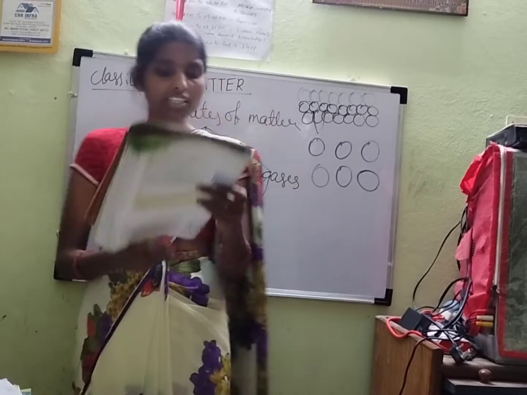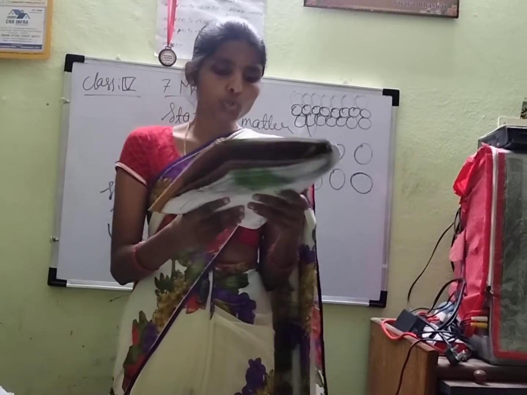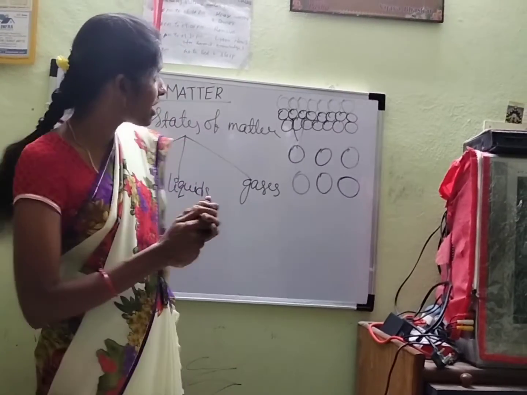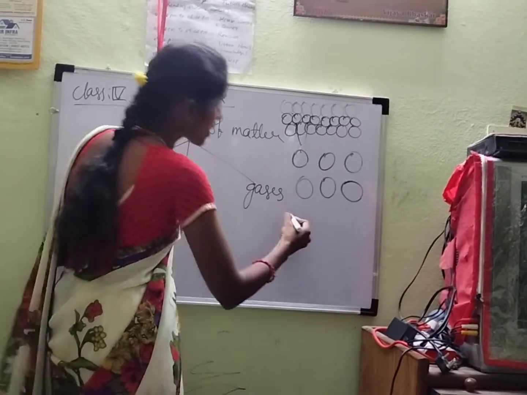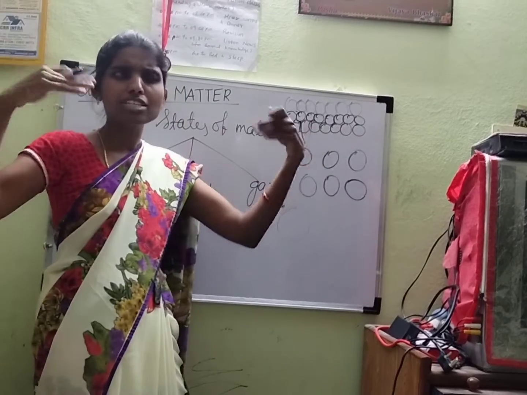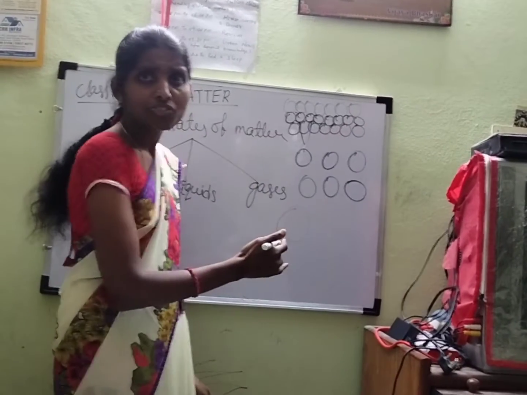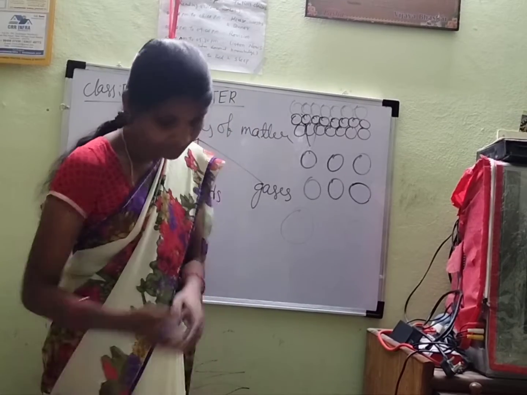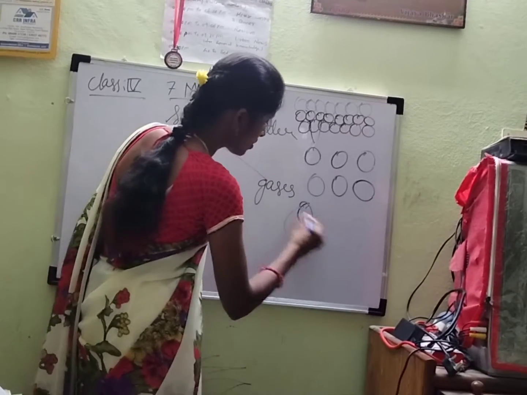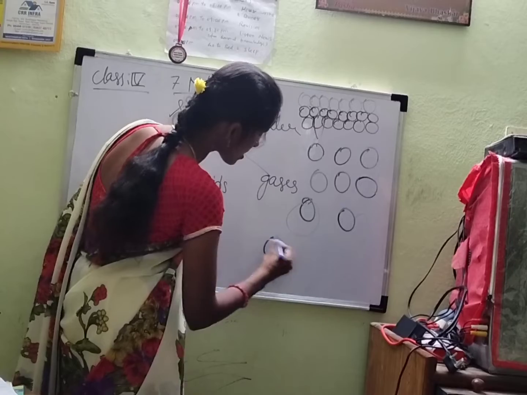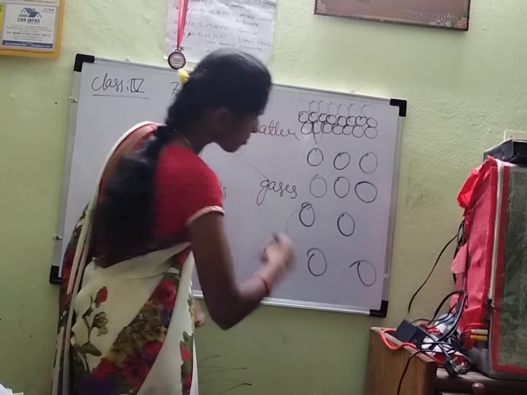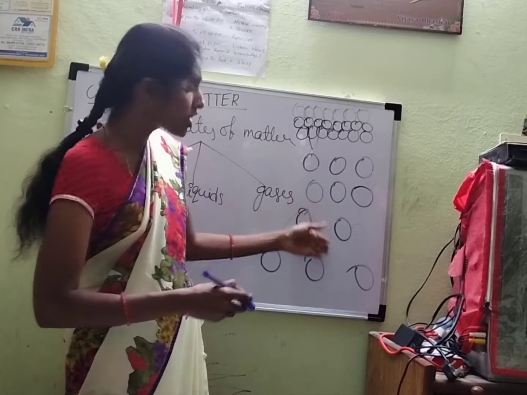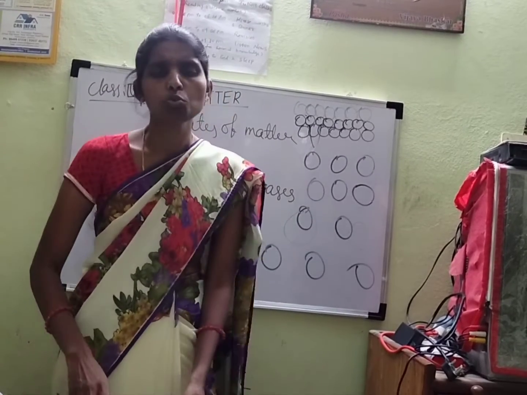The molecules in gases are very loosely packed, so they have the maximum amount of intermolecular space between them. See here, in gases the particles move very randomly. As they wish, they will move. In gases the particles are very loose and move randomly. So in gases the intermolecular space is more and more.